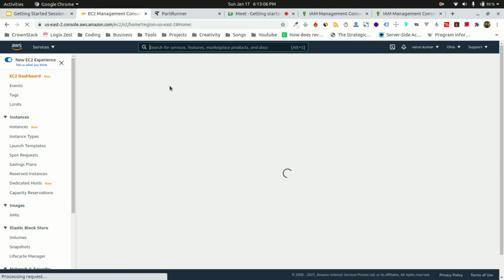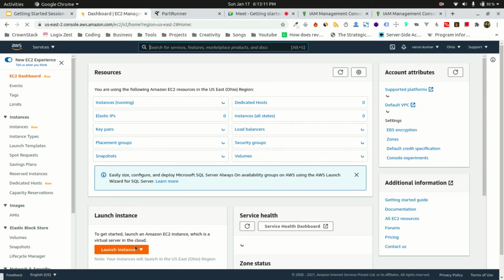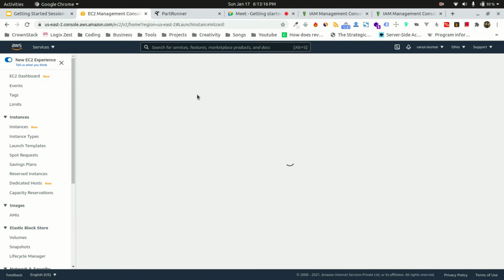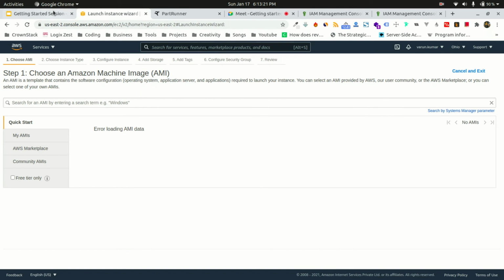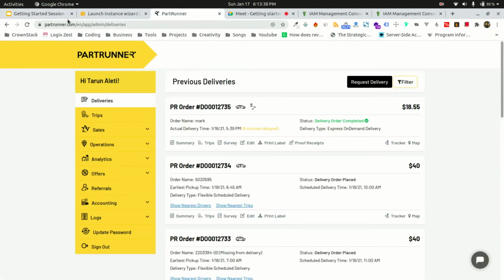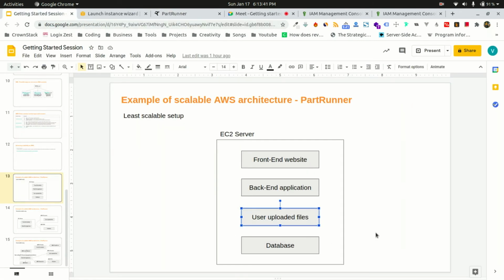I'll not create an EC2 server right now, but I'll show you quickly. Let's launch an instance. Whenever we launch an instance, we create an EC2 server, and we tell Amazon, okay, I need 30 GB of space from you. Suppose your 30 GB of space got exhausted. What will happen? Your application will crash, because nobody else will be able to upload their files and your APIs will start giving errors. Because of that, your front end will start giving errors and your whole application will eventually fail.